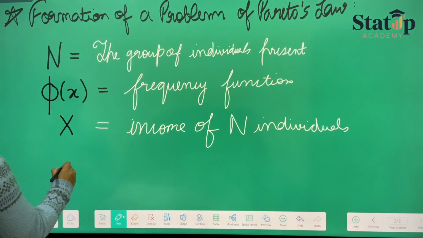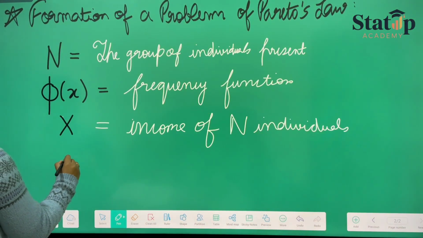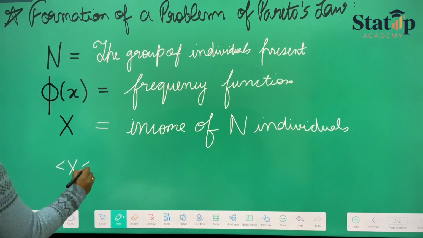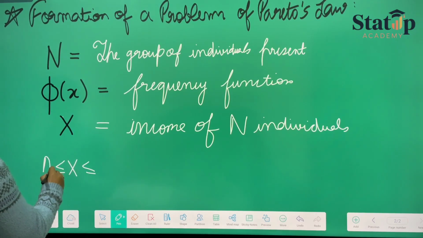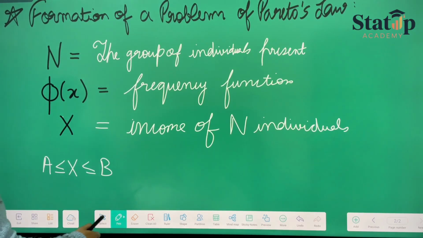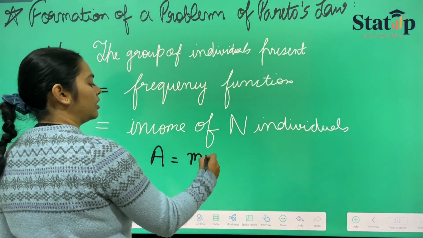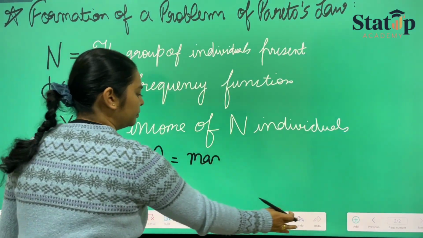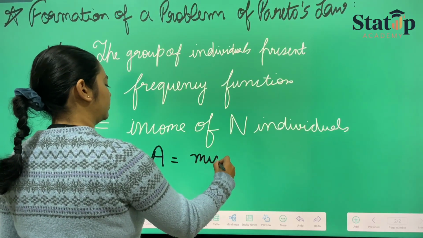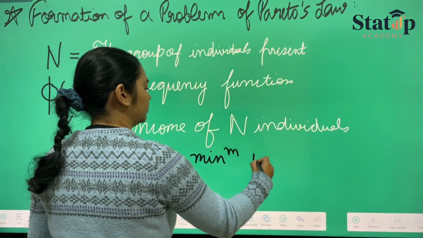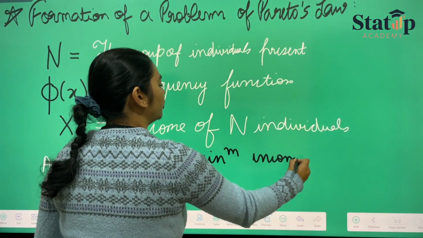And we know that x lies between A and B, where A is the minimum income of the group of people.